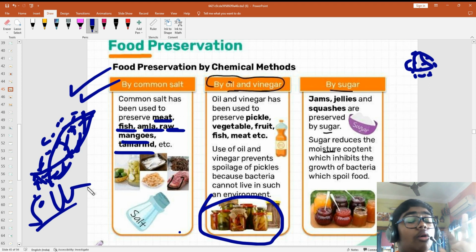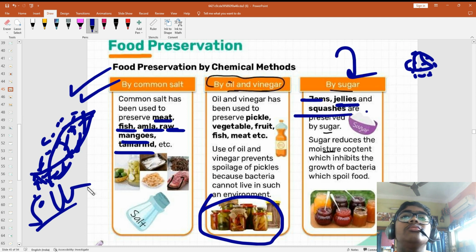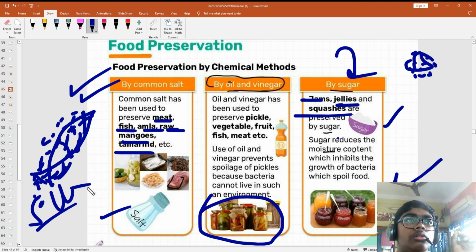It does not only prevent, it also adds taste to the things. And by sugar, jams, jellies, squeeze में बहुत बहुत शुगर भरा होता है, आप देखे होंगे बहुत शुगर होता है. In a salty environment, microorganism can't grow. Same way, in a sugary environment, it can't grow.